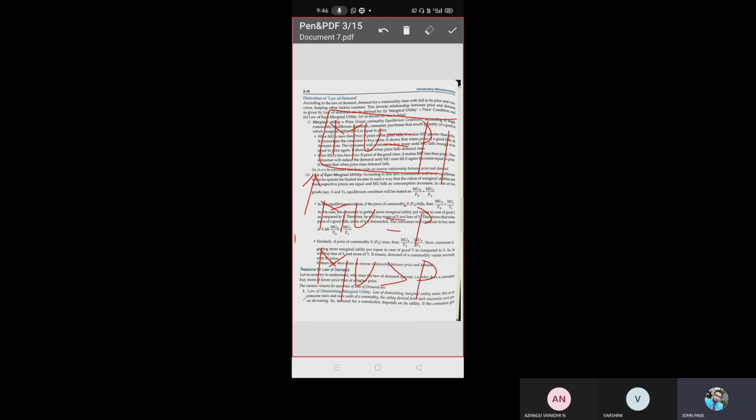In this case, what happened? Marginal utility is greater than price. So what will we do? We will decrease the consumption. When we decrease the consumption of goods, automatically the utility will increase. Then finally MU will be equal to price. So the same concept repeats here in equimarginal utility.